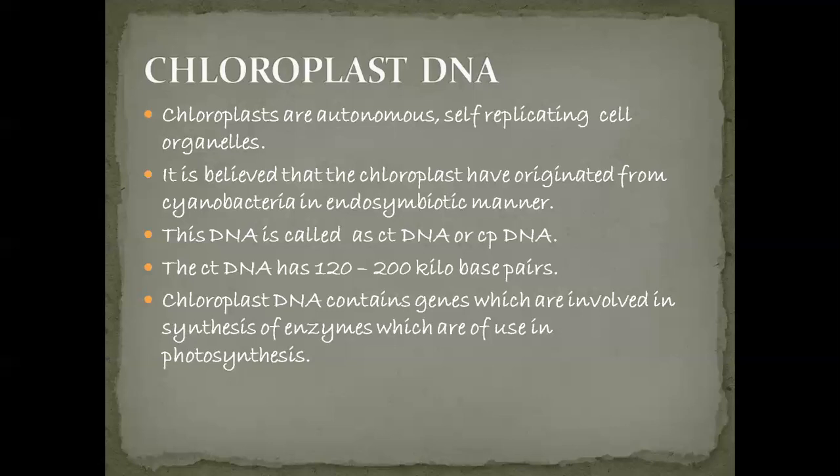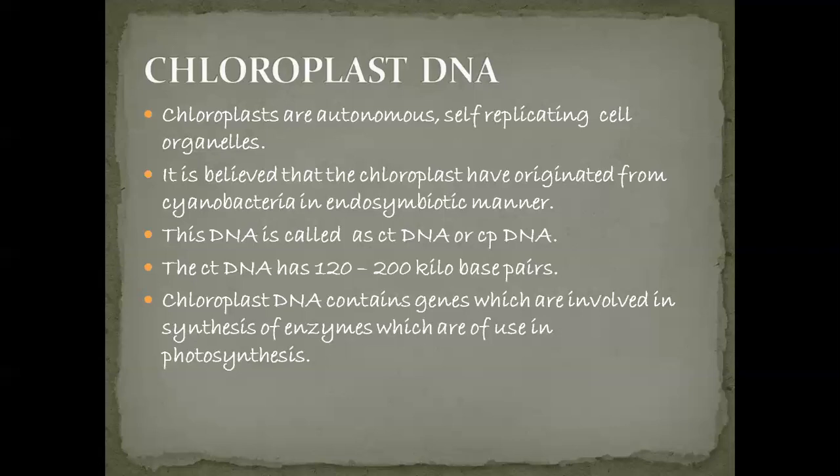The chloroplast DNA consists of 120 to 200 kilobase pairs. This is small in size when we compare it with nuclear DNA, but it is somewhat bigger than mitochondrial DNA. The chloroplast DNA contains the genes which are involved in the synthesis of enzymes useful in photosynthesis.